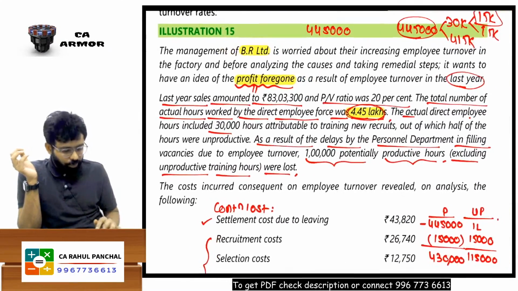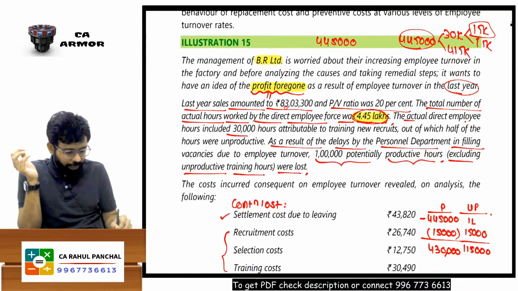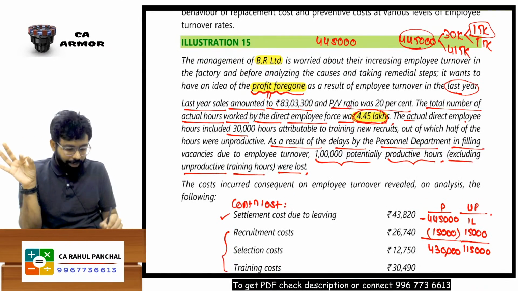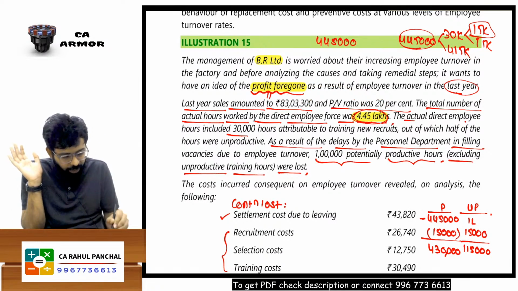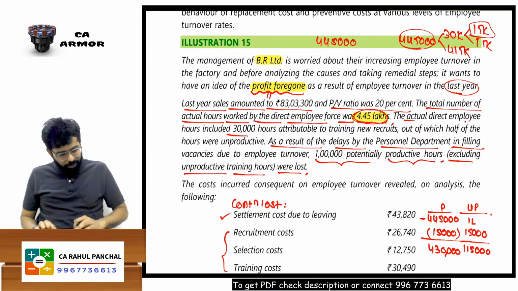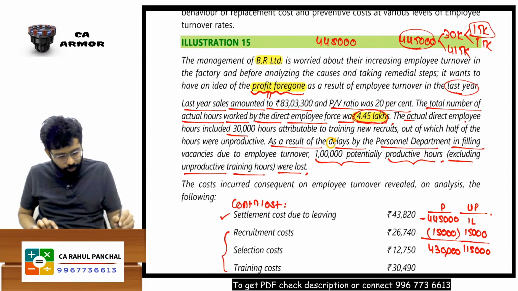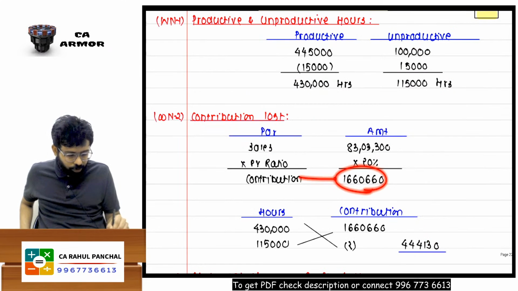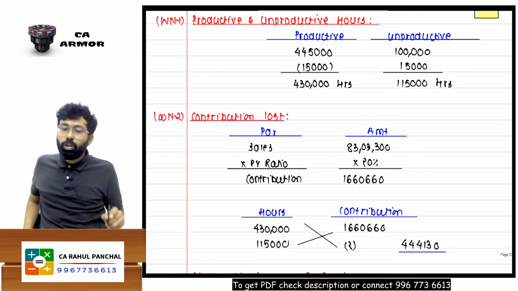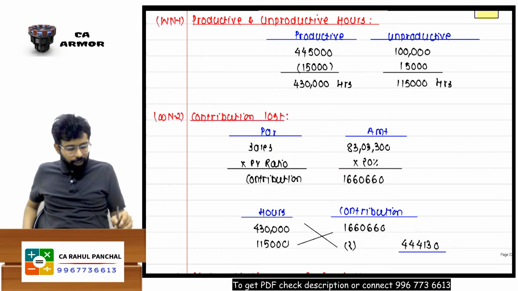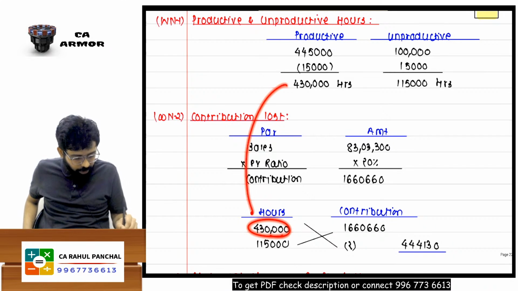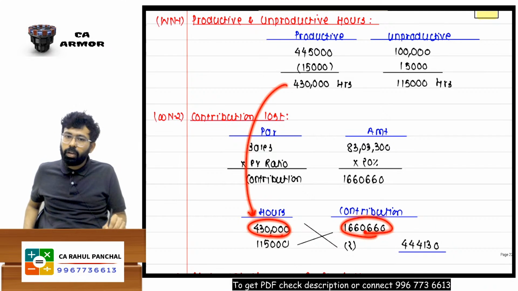If you see, my sales value was 83 lakh 3,300, and my PV ratio is 20%. So, sales into PV ratio will give me the contribution of the last year. That is 83 lakh 3,300 into 20%. This contribution was earned by working for how many hours? 4,30,000 hours.